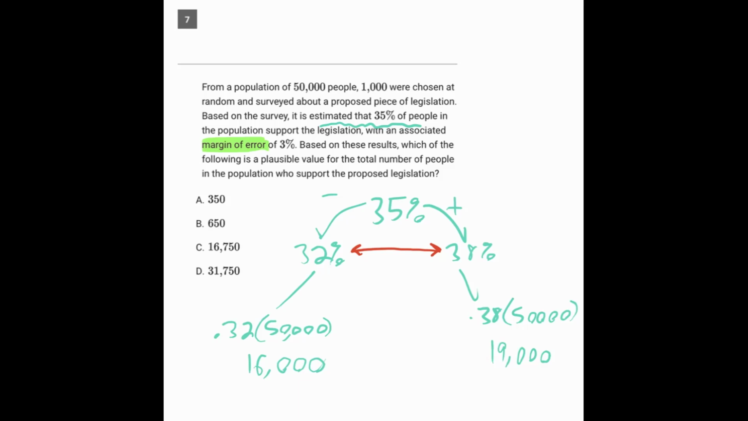So taking into account the margin of error, the acceptable range for the number of people who would support the legislation is between 16,000 and 19,000. And the answer choice that fits that is C, 16,750.